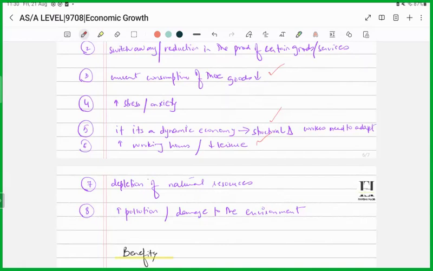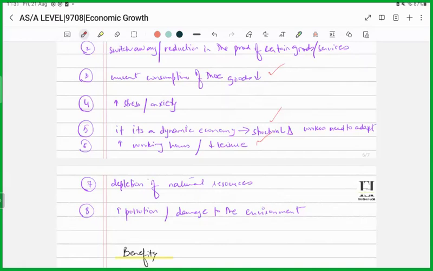Maybe we are using non-renewable resources that is leading to depletion of natural resources, right? Or it could also be that economic growth is being experienced at a cost of increasing higher levels of pollution. So you are actually increasing the negative externalities. The society is bearing that cost. You are damaging the environment.